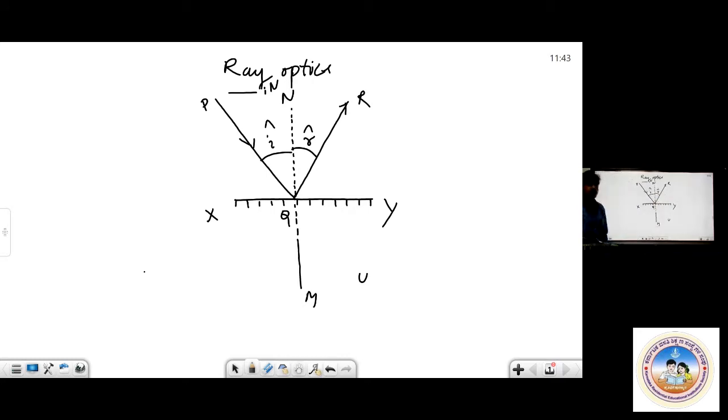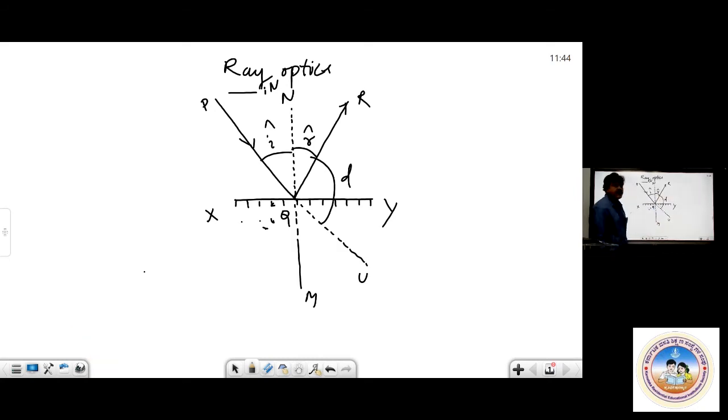Now, what are the questions pertaining to CET first? We say when a ray of light is incident at an angle of 30 degree, what is the angle of deviation? Say a ray of light is incident in this direction. It is getting reflected like this. If there is no reflecting surface, this ray would have traveled in this way. Instead, it is turning like this. It was supposed to go like this, but because of the reflecting surface, it is moving like this. So this is nothing but deviation.